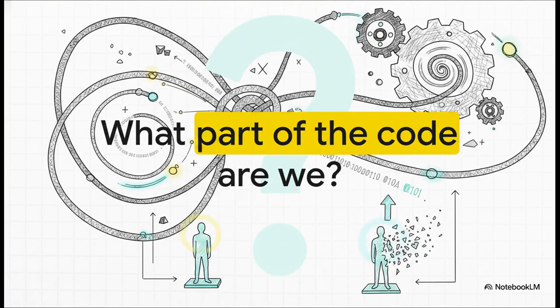Which, honestly, leaves us with a pretty staggering final thought. If our entire universe really is structurally forced by that +1 Klein into this massive error correction loop written in topological code, then what part of the code are you and I? I mean, are we the trace? Are we the vent? Are we the error being corrected? Definitely something to think about.